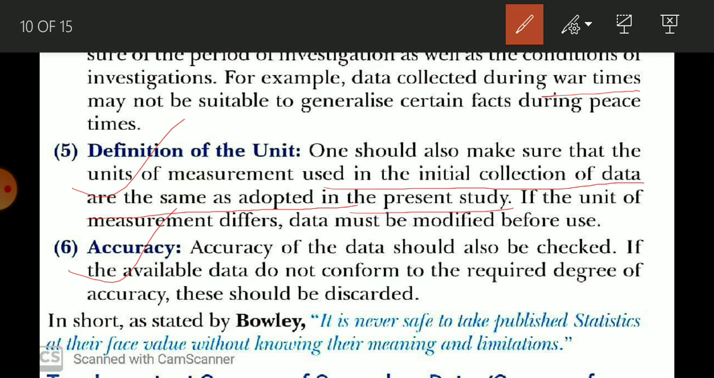Bowley has said it is never safe to take published statistics at their face value without knowing their meaning and limitations. So whenever you are using secondary data, you need to make a deep study about the organization, the condition, the purpose, the scope, and the accuracy and reliability of the data, and then you are able to make use of that data with the help of modification, okay student.